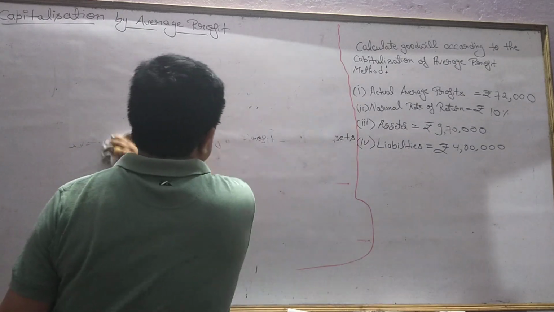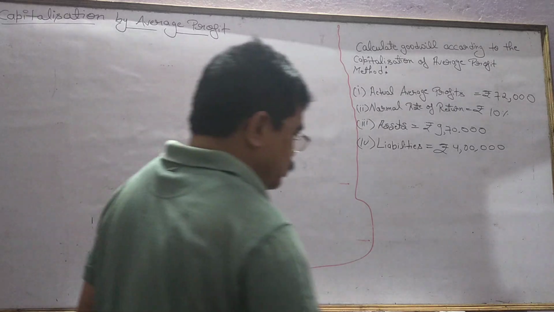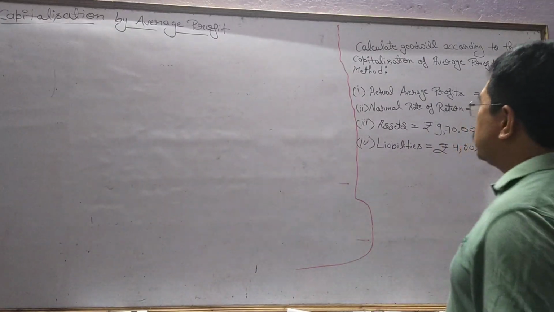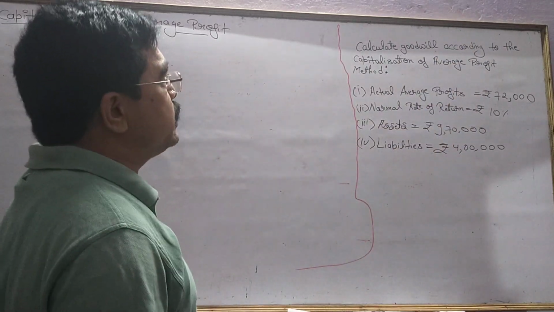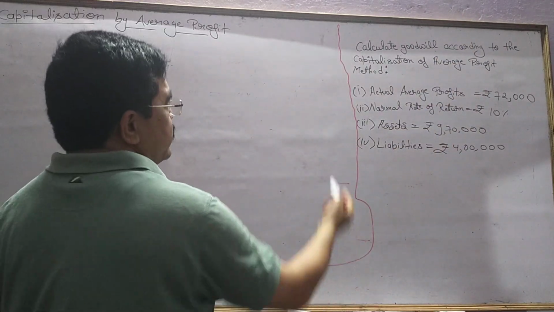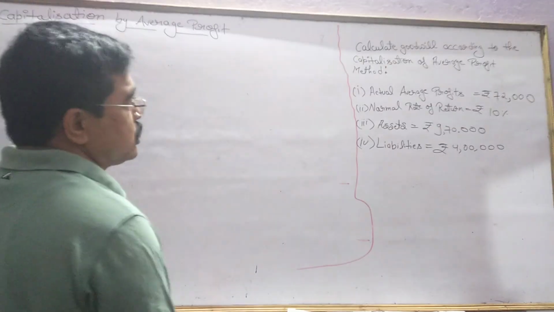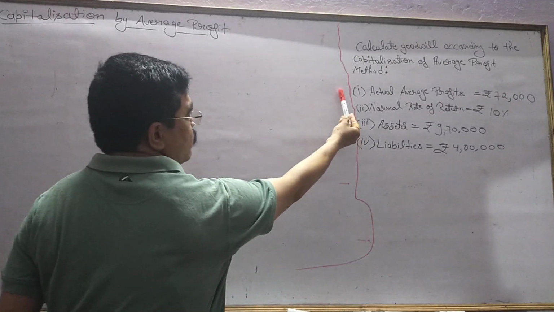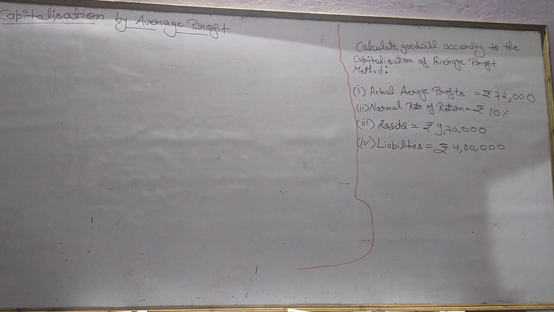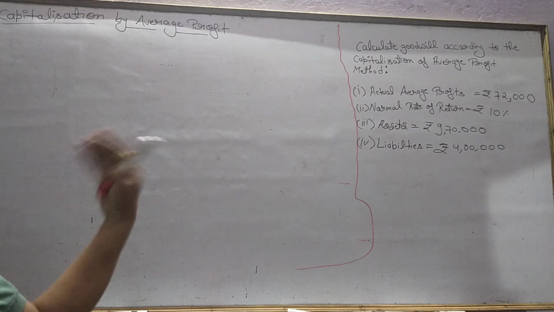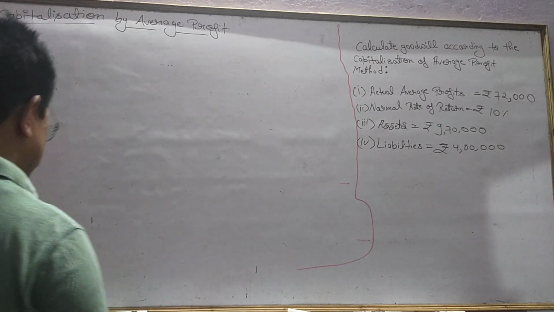कैसे सॉल्व करेंगे वो हमें यहाँ पर देखना होगा। Now the question says, calculate goodwill according to the capitalization of average profit method, and this is the information. These are the values given in the question. By help of these values, we will find out the capitalization of average profit method's goodwill.